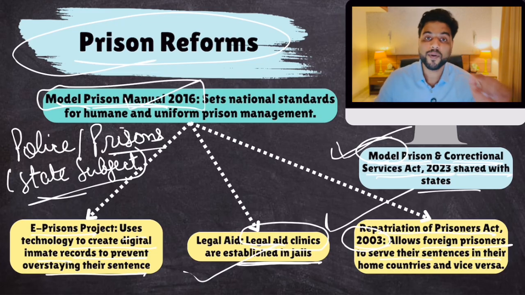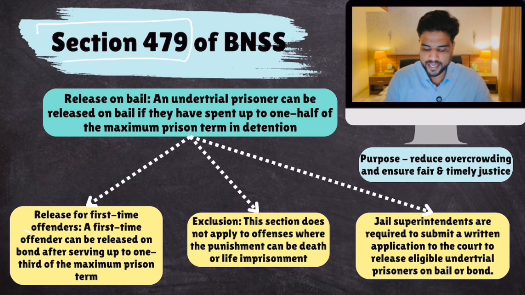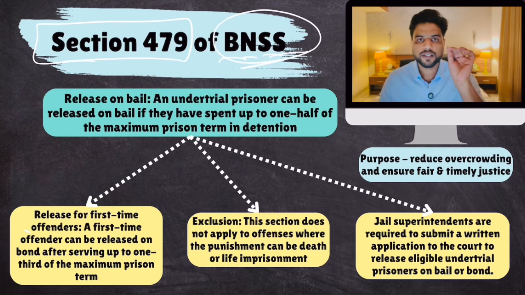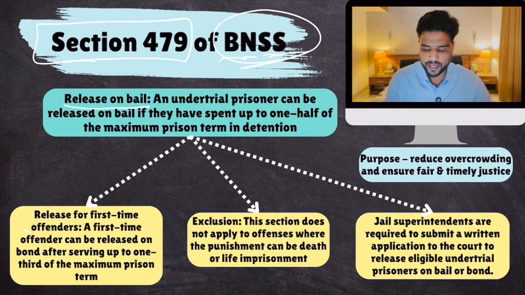But the big problem was under trial. 75% of our prison population, well, is under trial. So what has the government done to solve for this problem? You remember we enacted Bharatiya Nagrik Suraksha Sanhita. Well, within Bharatiya Nagrik Suraksha Sanhita, government has inserted certain provisions which will help in reducing the number of these under trials. Okay, what are these provisions? Well, section 479 of Bharatiya Nagrik Suraksha Sanhita, which replaced CrPC. Certain under trial prisoners will be automatically released on bail.